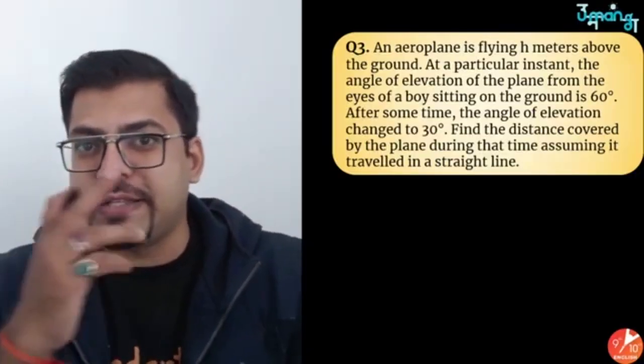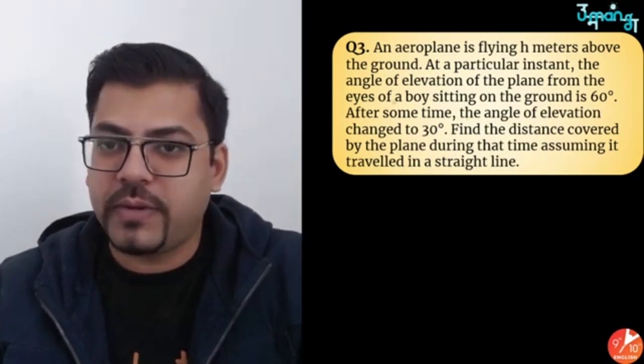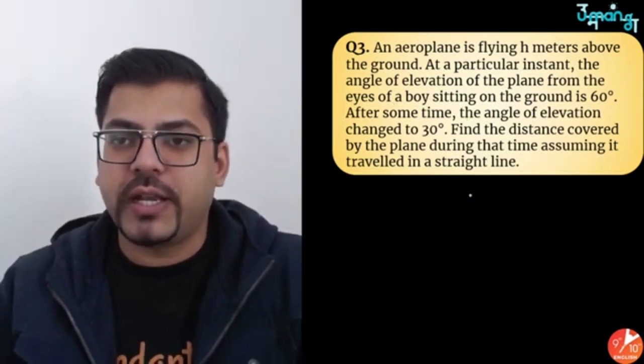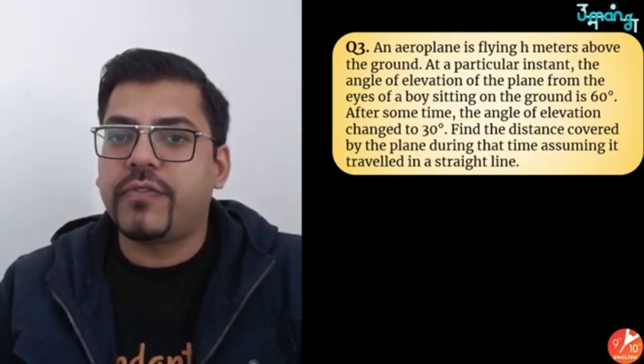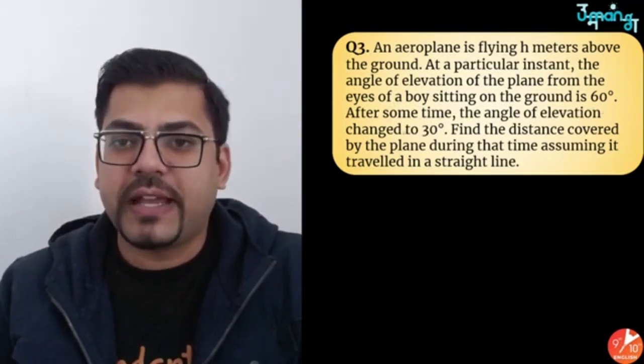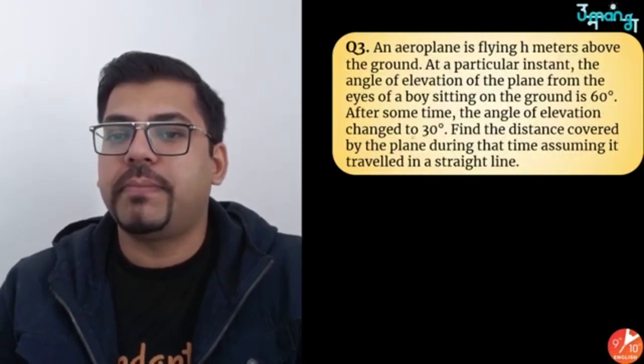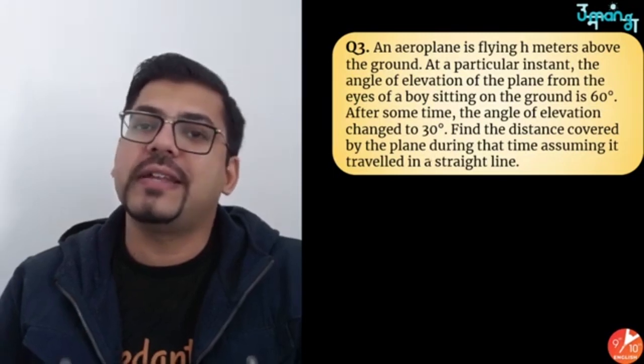Now moving ahead, here's the next question. This next question says an aeroplane is flying h meters above the ground. At a particular instant, the angle of elevation of the plane from the eyes of the boy sitting on the ground is 60 degrees. After some time, the angle of elevation changed to 30 degrees. Find the distance covered by the plane during the time, assuming it traveled in a straight line.